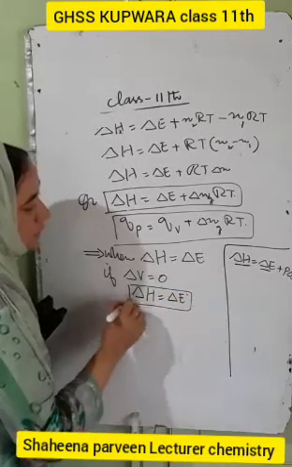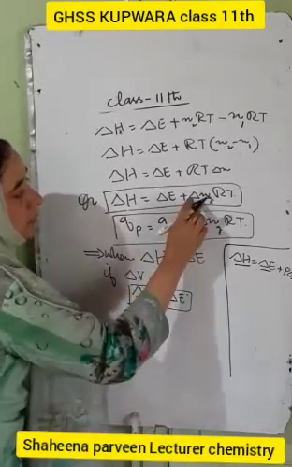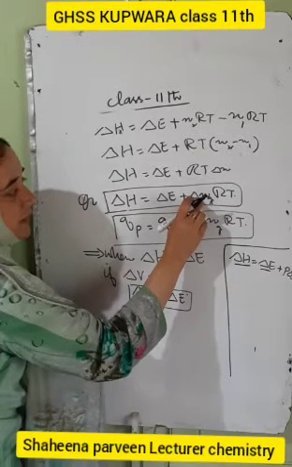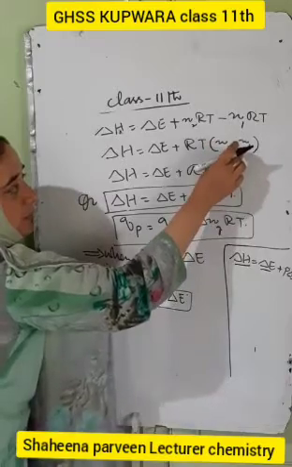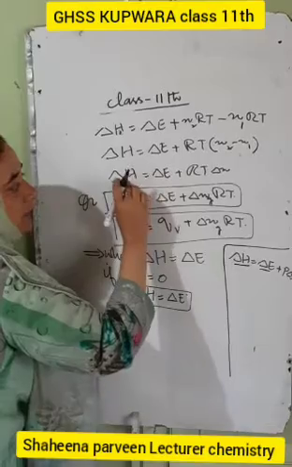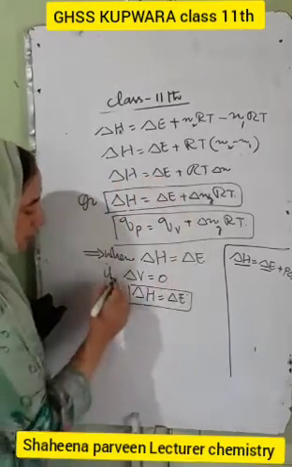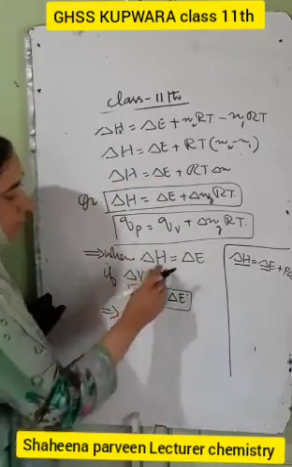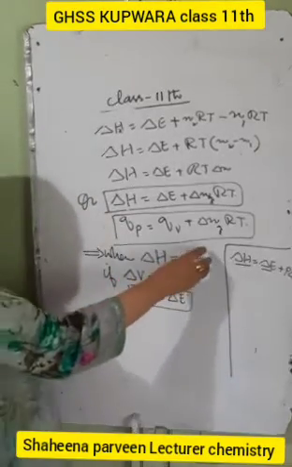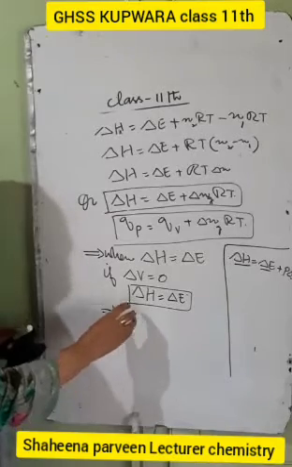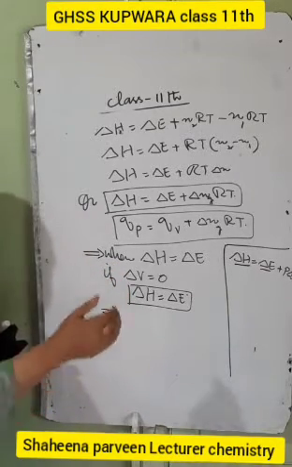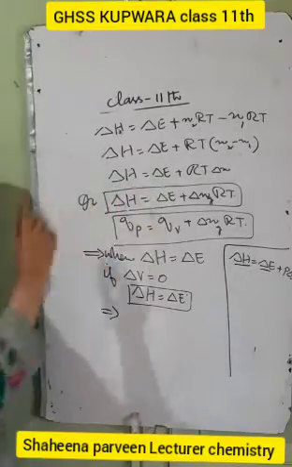Number two: when will this be equal? When the number of moles of the gaseous product is equal to the number of moles of the gaseous reactant. At that time N2 minus N1 becomes 0, so RT into delta N becomes 0, and we have delta H is equal to delta E. So the first point is when the process is carried out at constant volume, the enthalpy change is equal to the internal energy change. Second, if the number of moles of product is equal to the number of moles of the reactant, at that time also the enthalpy change is equal to the internal energy change.